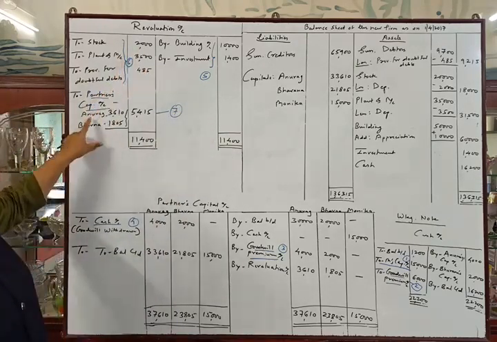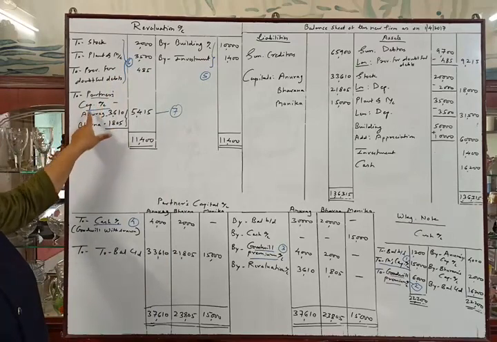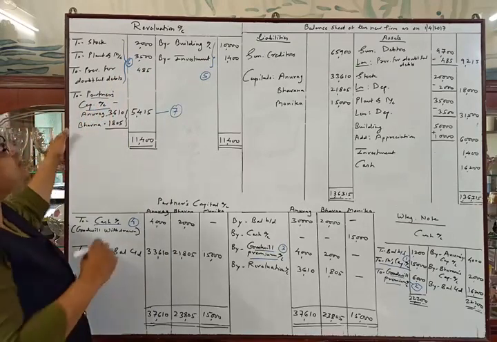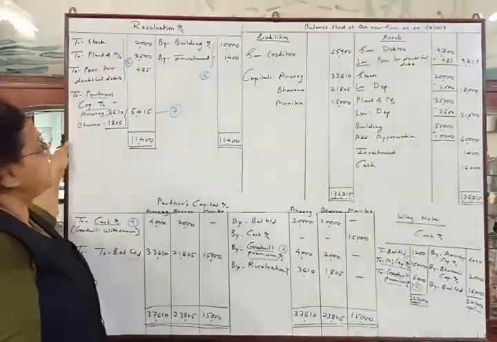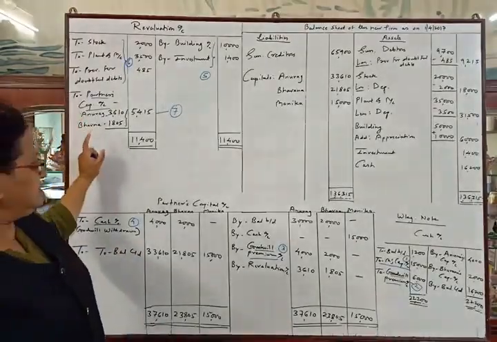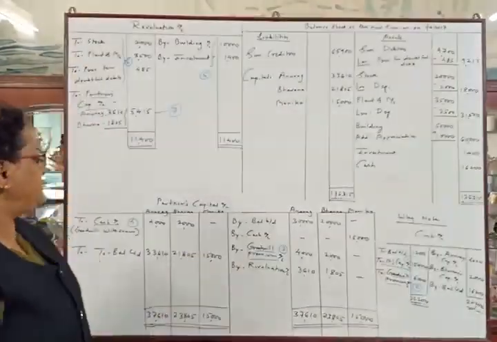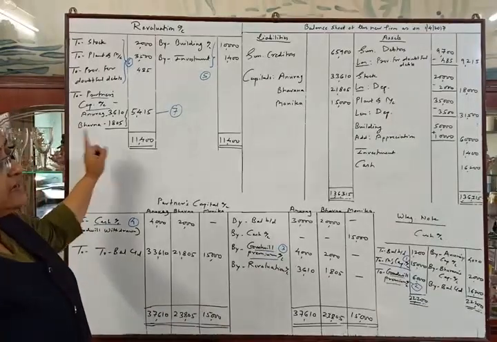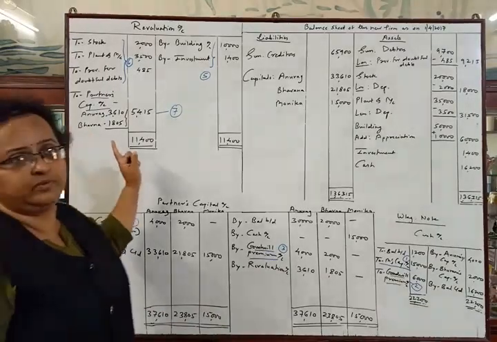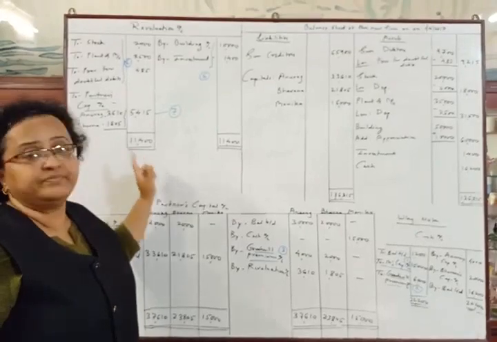The entry will be revaluation account debit to Anurag's capital account and Bhavana's capital account, being revaluation profit distributed between the partners. Here is the second posting, and this will be the last entry of this problem.